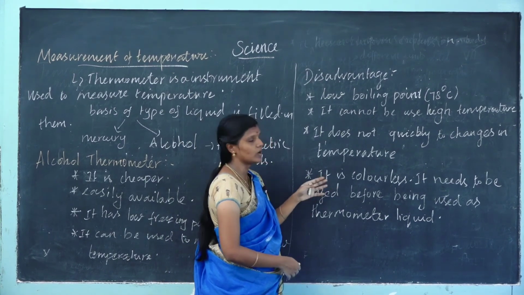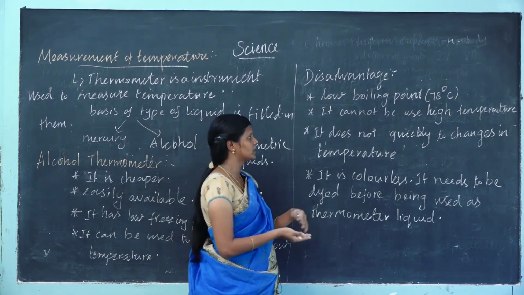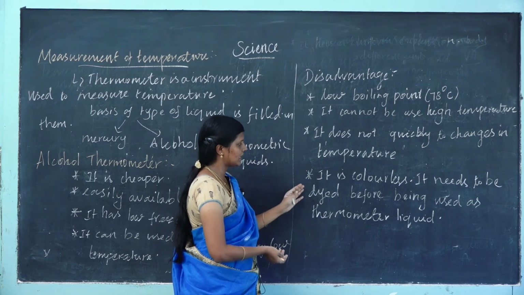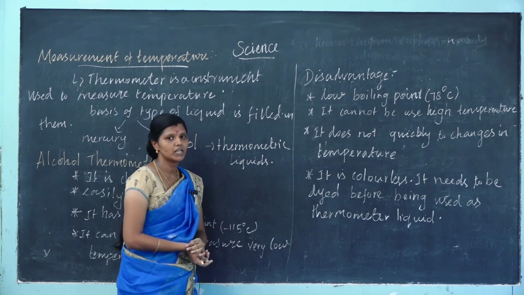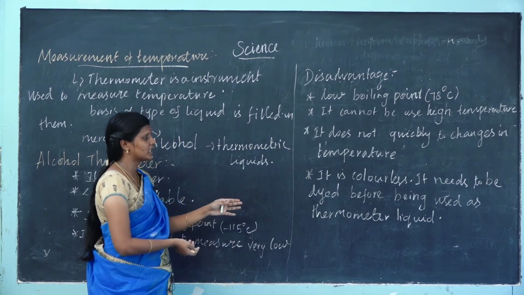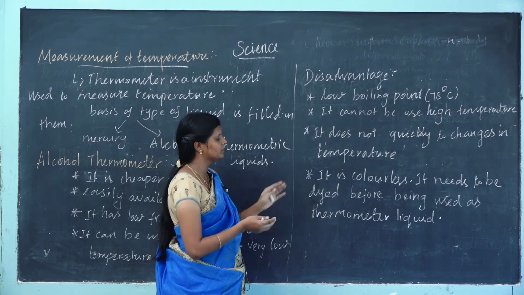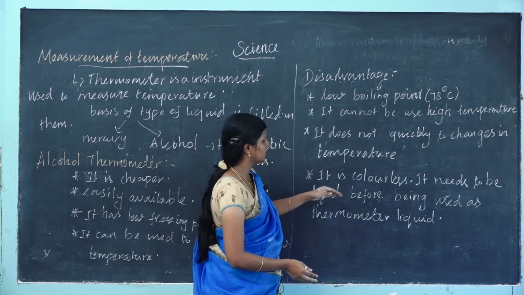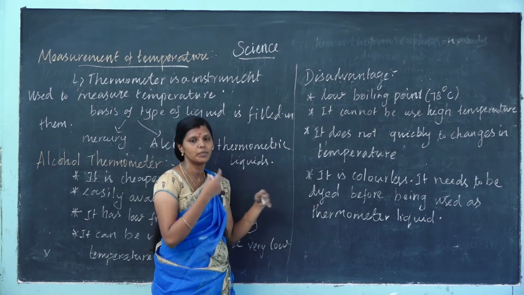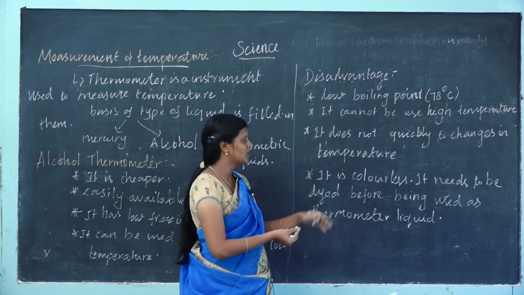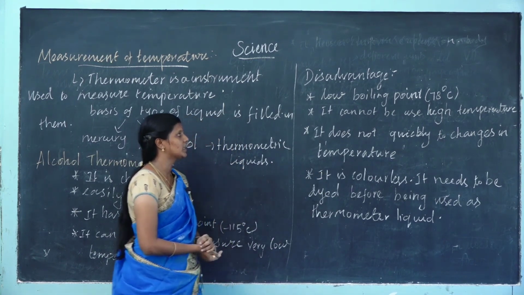It is colorless. Alcohol is colorless, just as water is colorless. It needs to be dyed before being used as a thermometer liquid, because otherwise we cannot measure the temperature. Mercury is a metal. Only if we give it a color can we use it, because alcohol is colorless. These are the disadvantages of the alcohol thermometer.